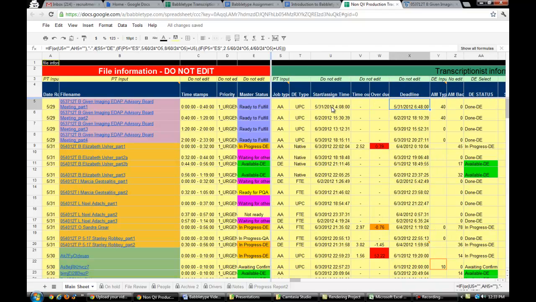so this is the deadline column, column X. So you will be able to know when this file is due. And if you feel that you need more time, then negotiate with production tracking.